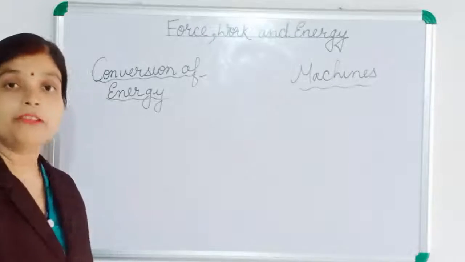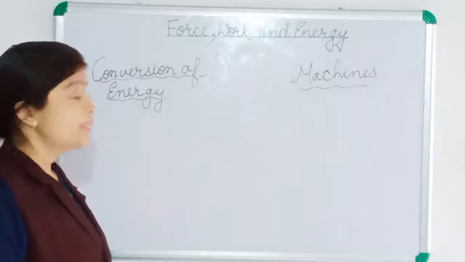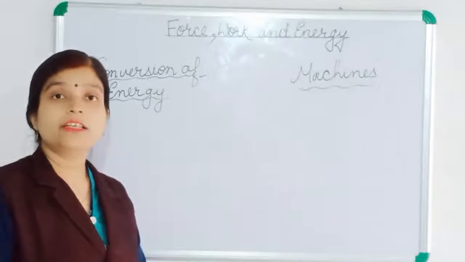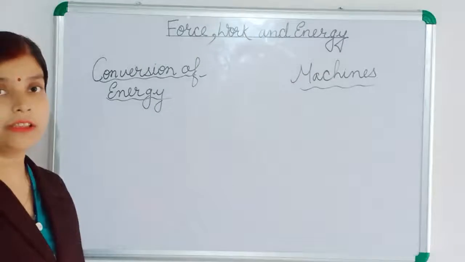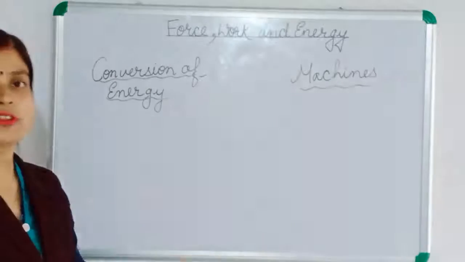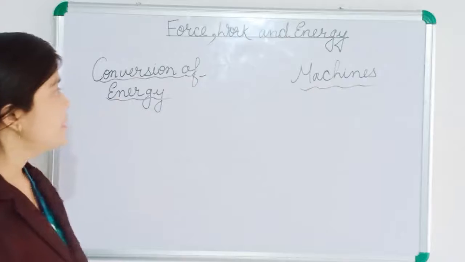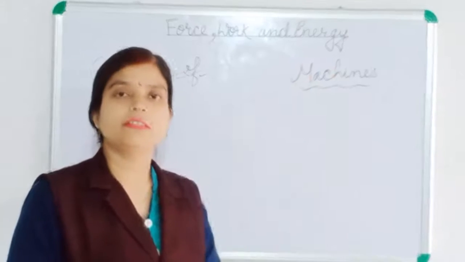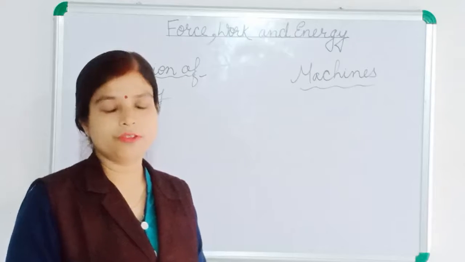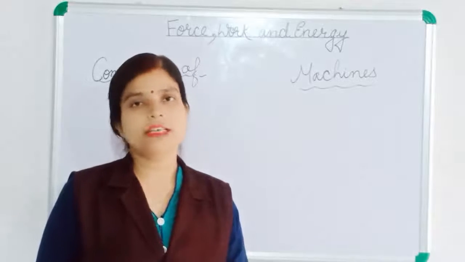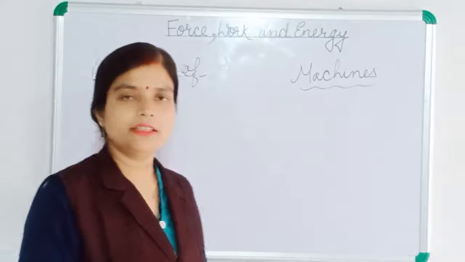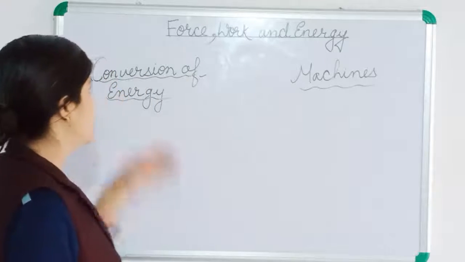Then we have learned about work, and how work can be done. Work is said to be done only when the force applied on an object can change its position. Then we have learned about energy. The ability to do work, or the capacity to do work, is known as energy.